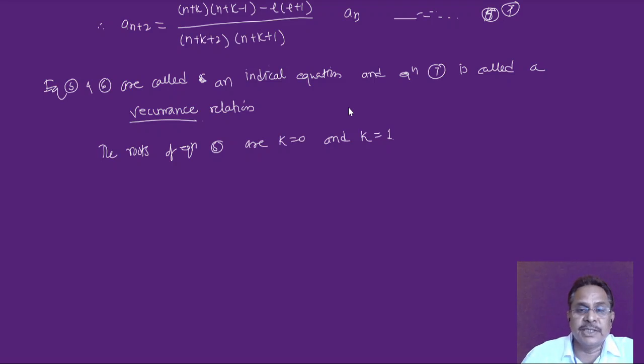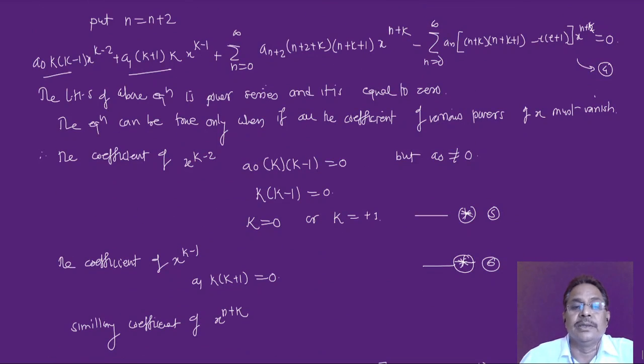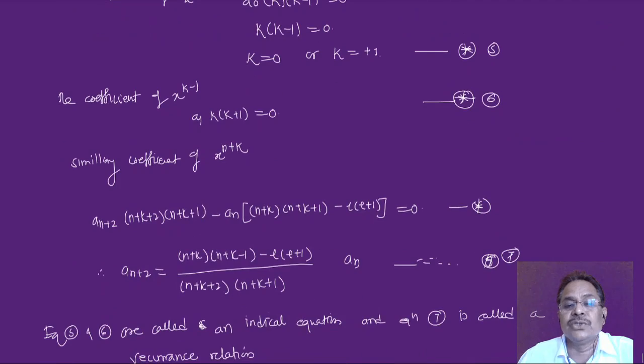We have just tested it here: either k equal to 0 or k equal to plus 1. For equation 6, if I put k equal to 0, then a1 times 0 into 0 plus 1 is equal to 0, that is valid. If I put k equal to plus 1, then a1 times 1 into 1 plus 1 is not satisfied.